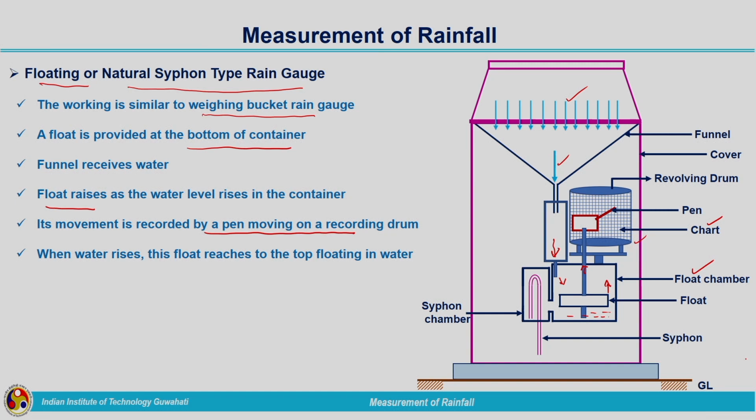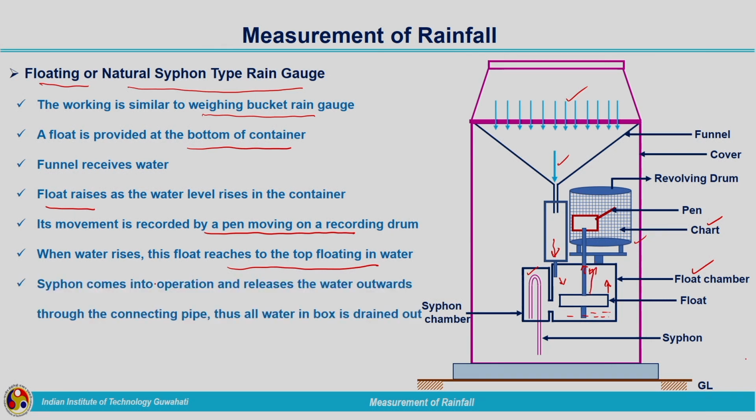When the water rises in the float chamber, the float reaches the top of the float chamber. It is floating, so it reaches up to the top, and then what happens? Then the role of the siphon comes into the picture. When the float reaches the highest level, the siphon comes into operation and releases the water outside.